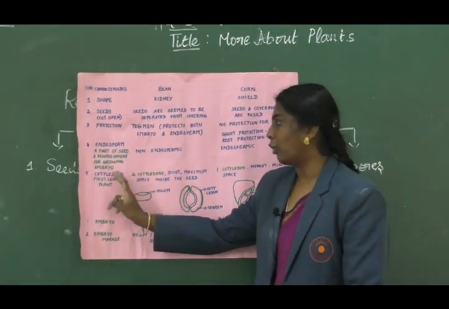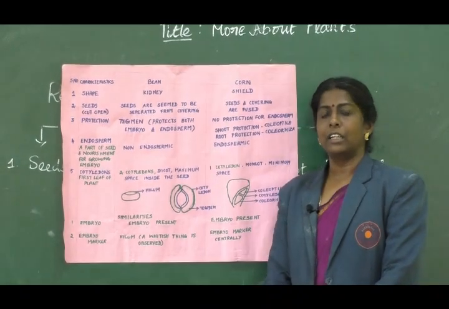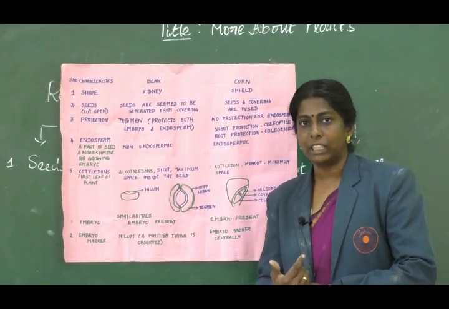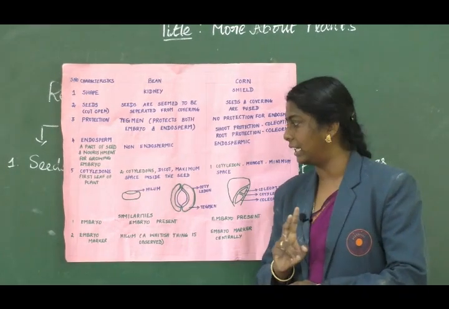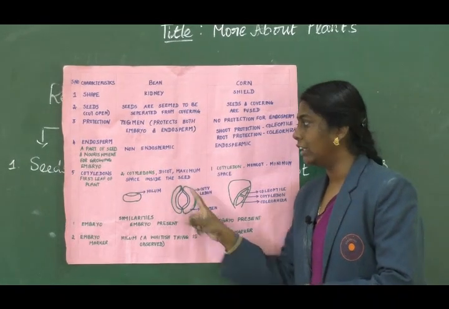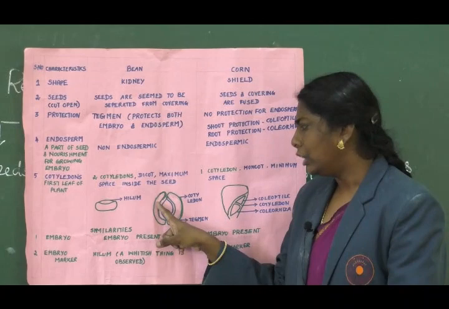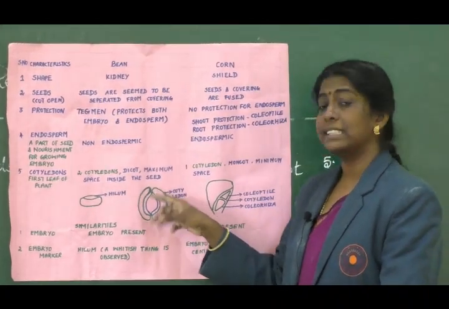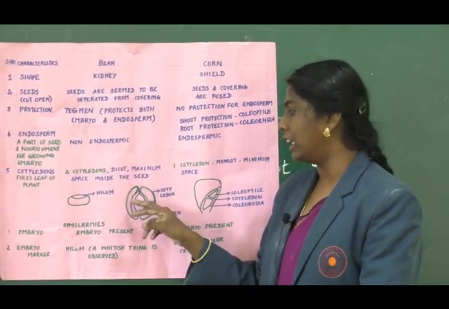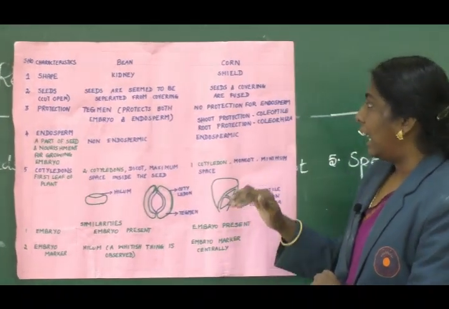Okay. Next thing is about cotyledons. As I already said, monocot has a single cotyledon, dicot has two cotyledons. So here in kidney bean, you have two cotyledons separately, so it is a dicot, and these two cotyledons occupy maximum space inside the seed.